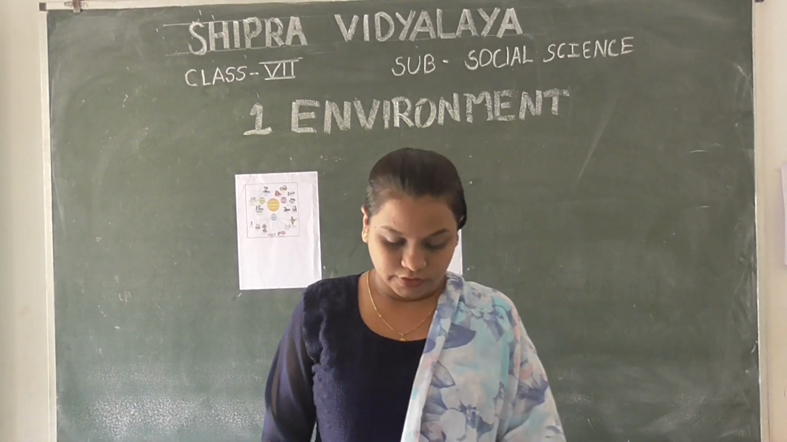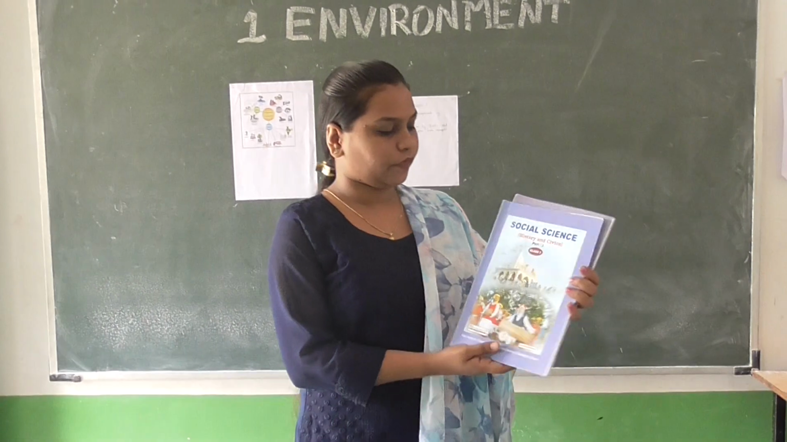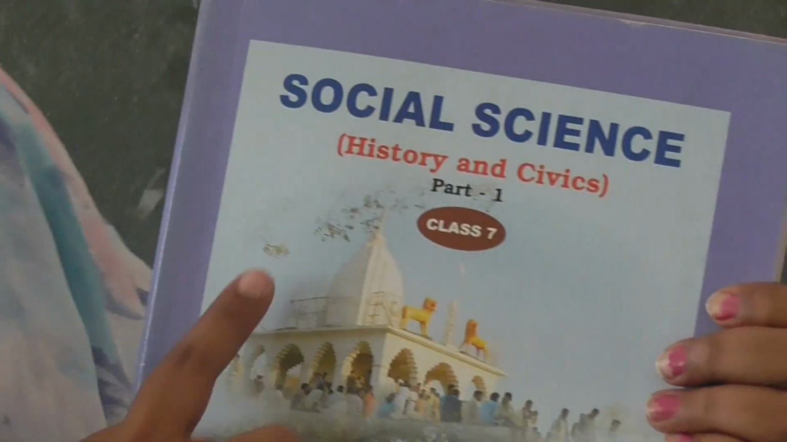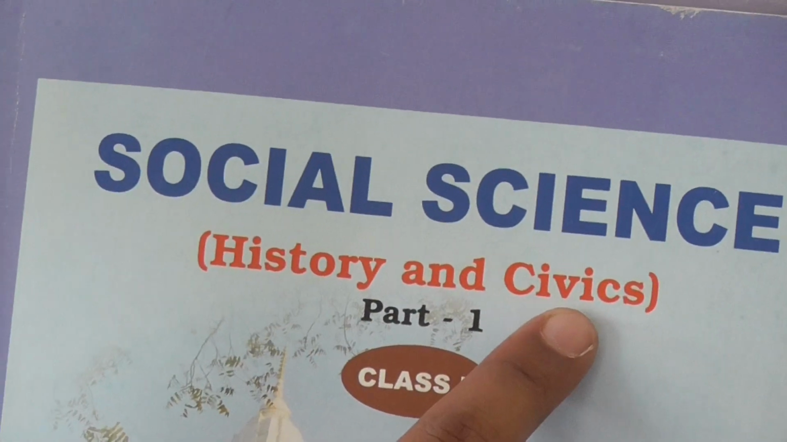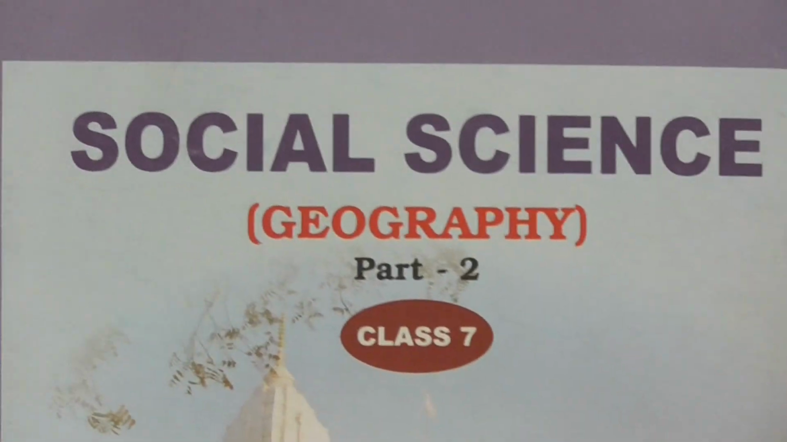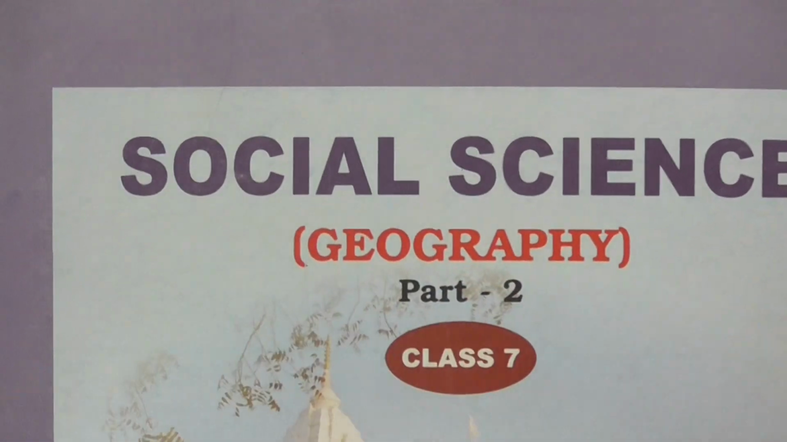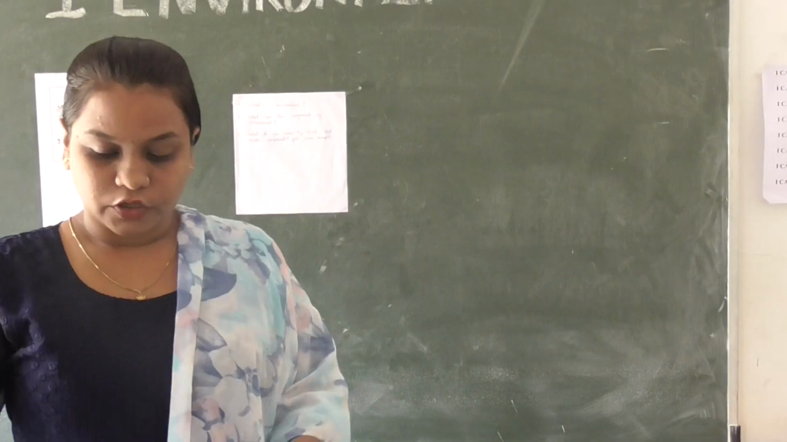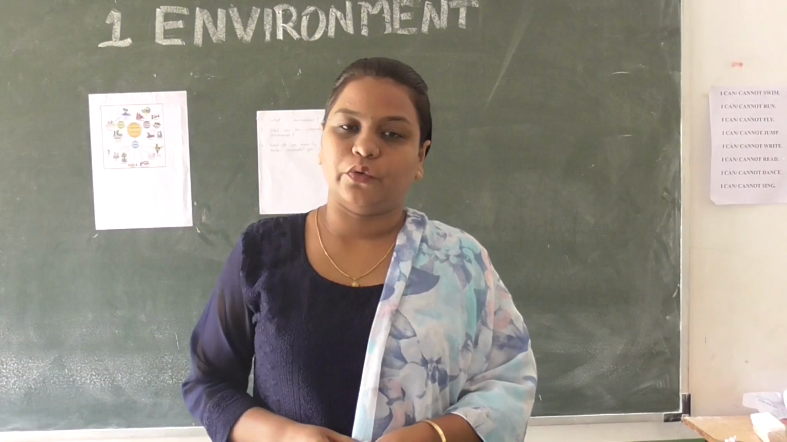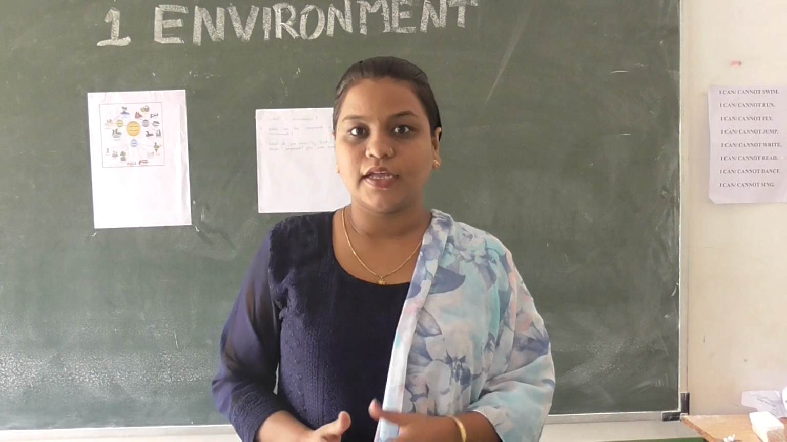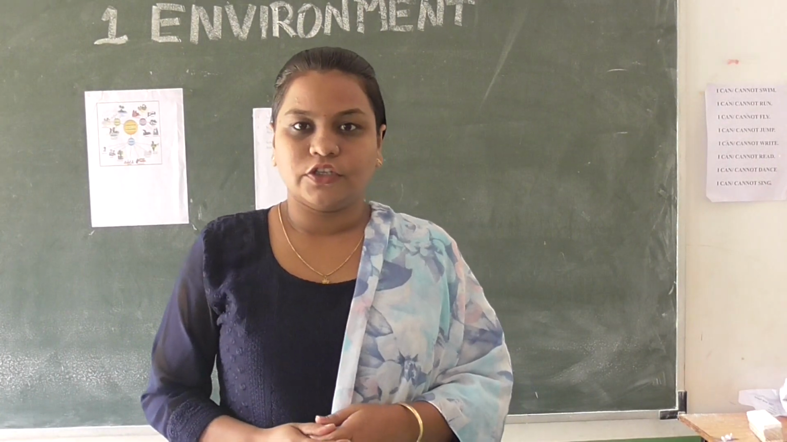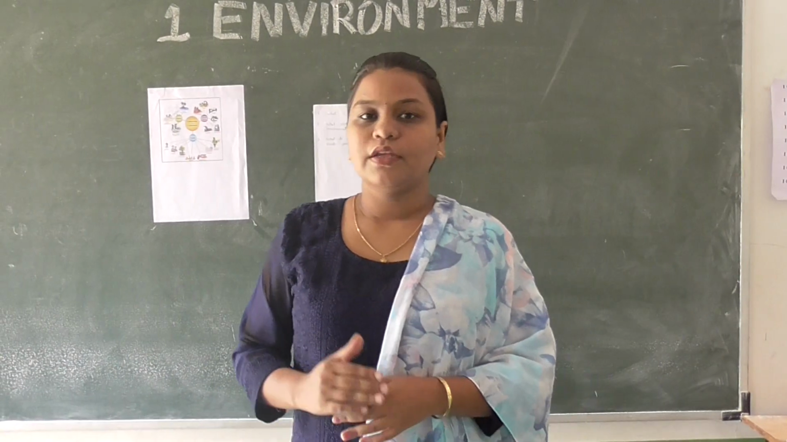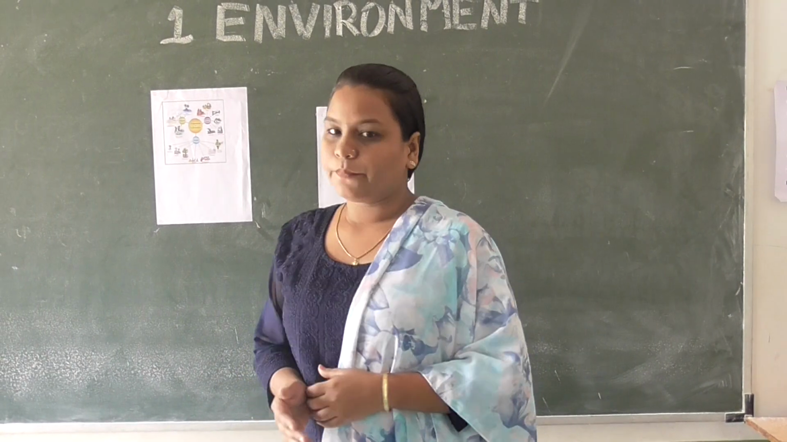In social science, you have two books. Part 1 consists of two subjects, history and civics, and part 2 consists of only one subject, geography. You can also see my introductory video that I made for class 6, in which I explain the meaning of social science. So today I am going to start with geography.